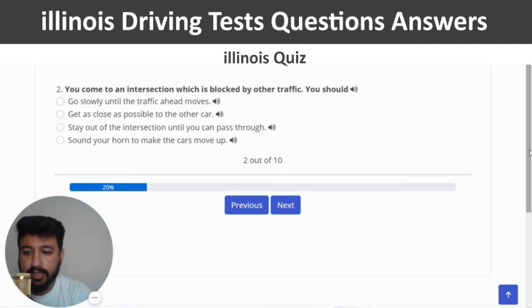The second question of quiz number 4 is you come to an intersection which is blocked by other traffic. You should. The right answer of second question is stay out of the intersection until you can pass through. So I'm going to click on the third option.